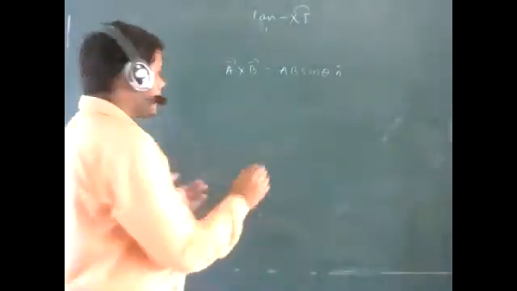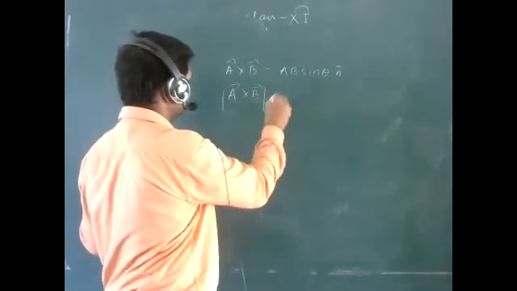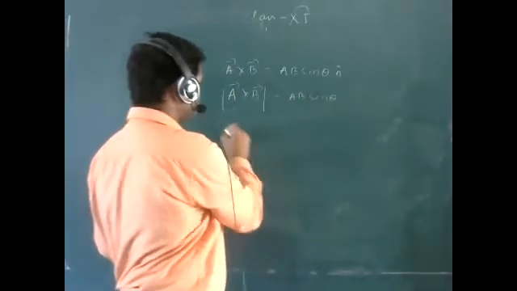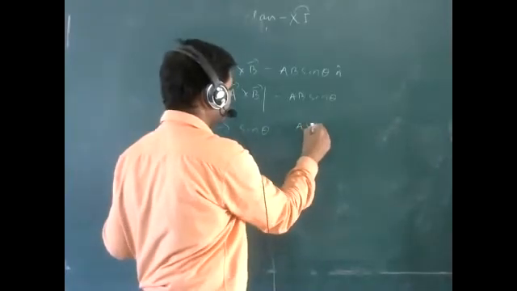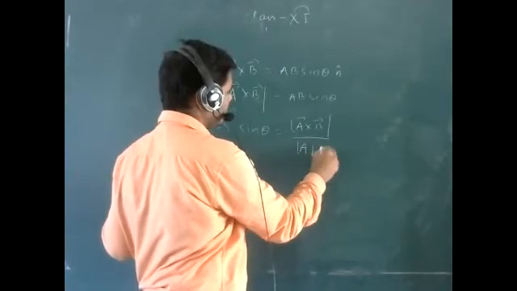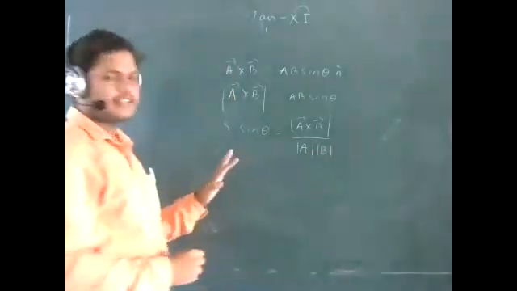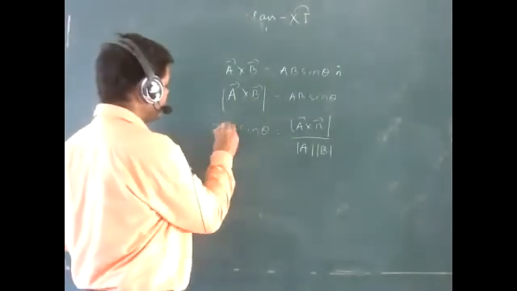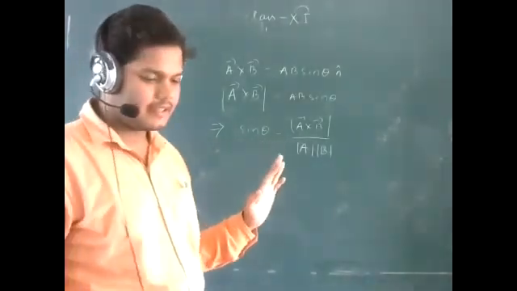But if you are finding out the magnitude of it, then what is the formula? AB sin theta. Yes or no? So how can you find out the sin theta? Sin theta will be the magnitude of A cross B divided by the magnitude of A, magnitude of B. Yes or no? Got it? This is the formula for sin theta. This is property number 8.